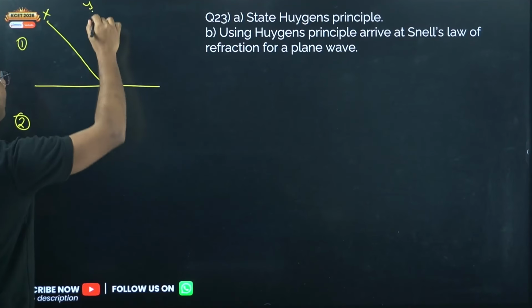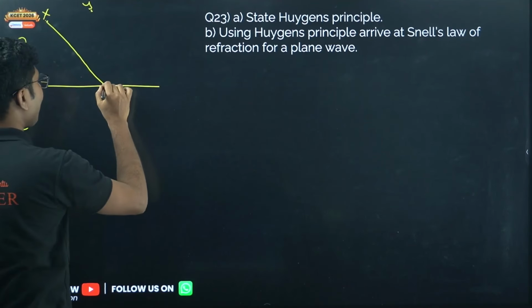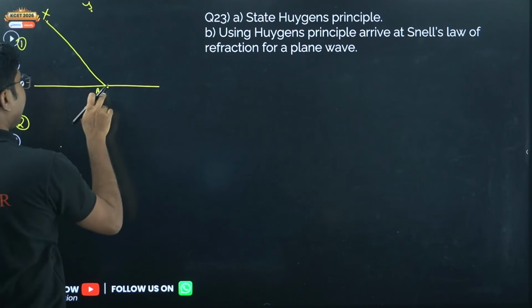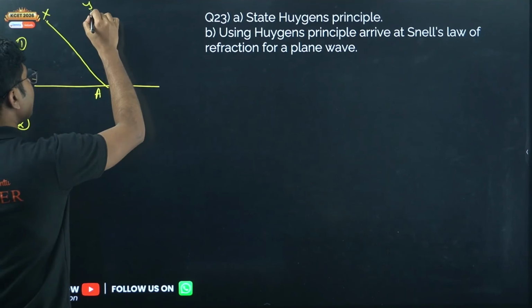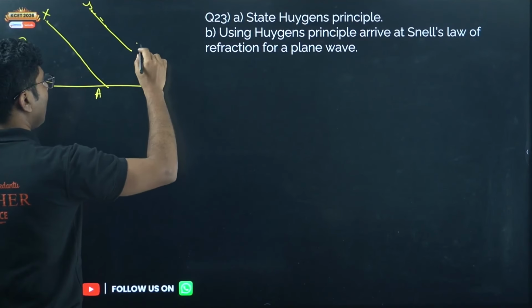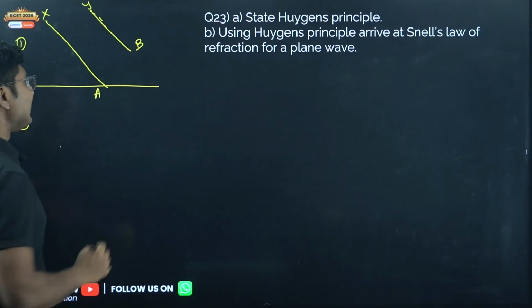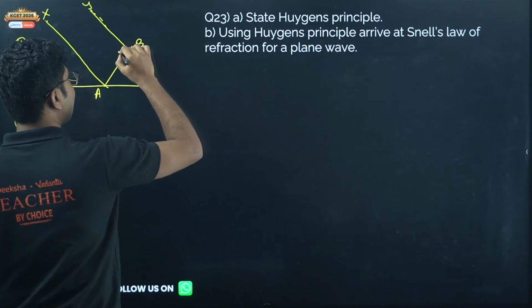During their travel time, they got separated, and by the time X reaches the point A, Y reaches say point B. Okay, so what is the incident wavefront? Incident wavefront will be this one. Obviously this angle is 90 degrees.